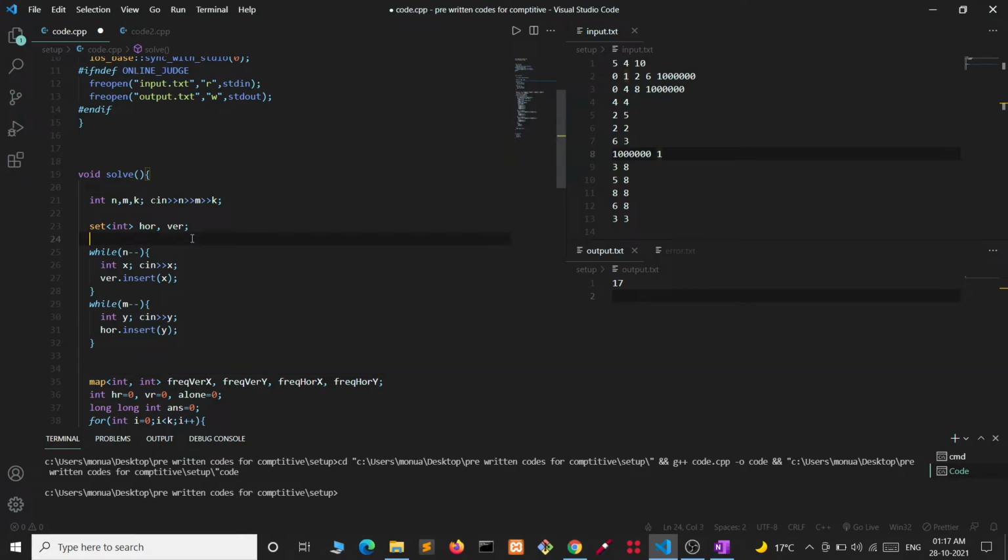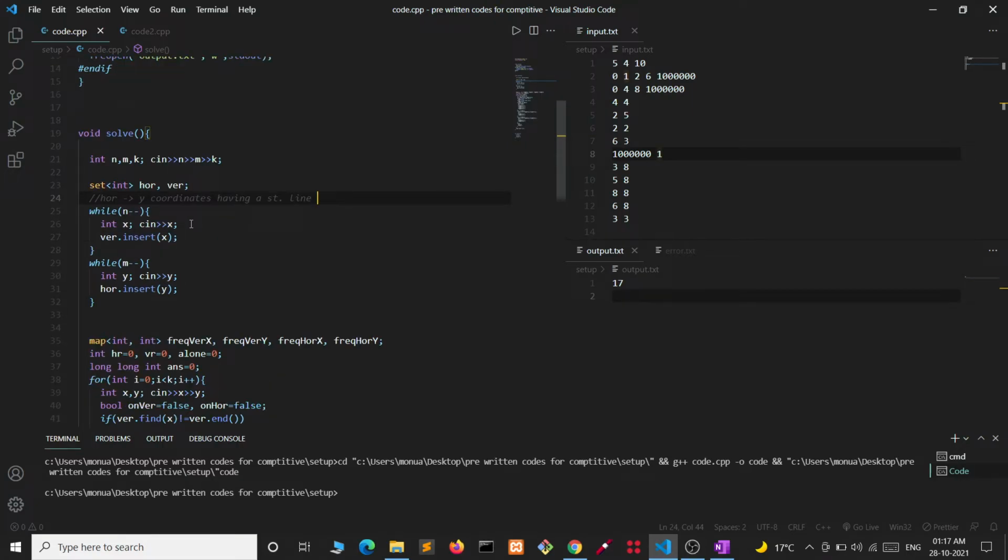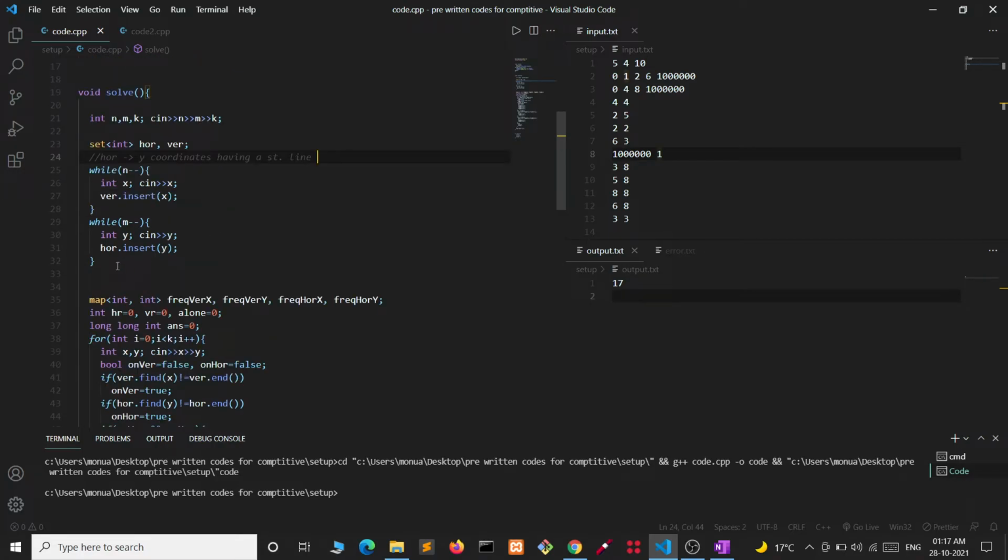Horizontal is storing y coordinates having a straight line. Similarly, vertical is storing x coordinates which are having a vertical line through them.